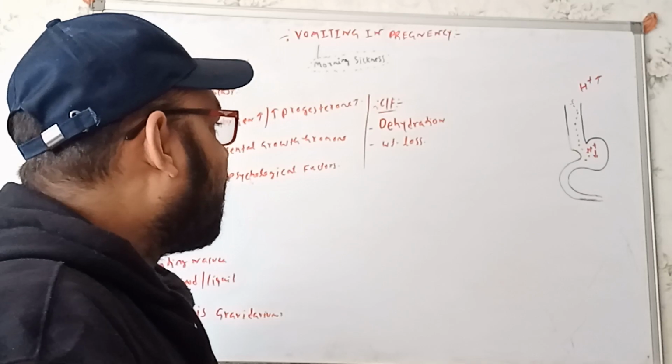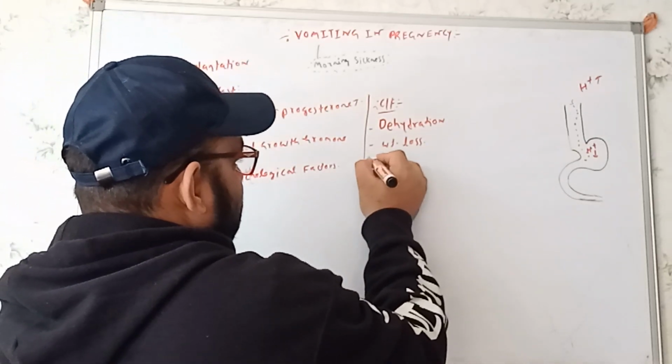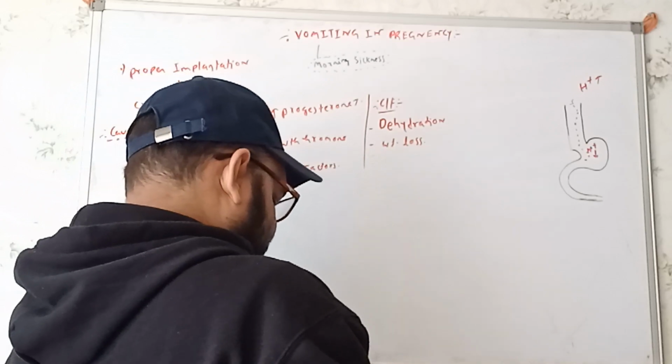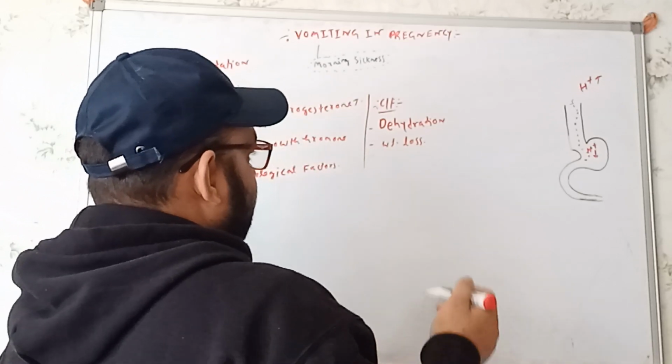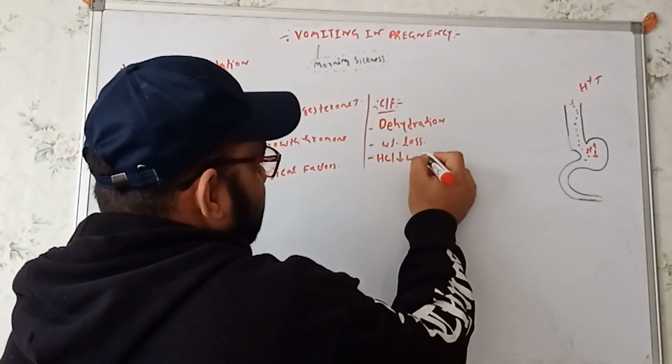So the HCl will come out. So within the stomach, the HCl will be less. As a result, we will see the alkalosis.